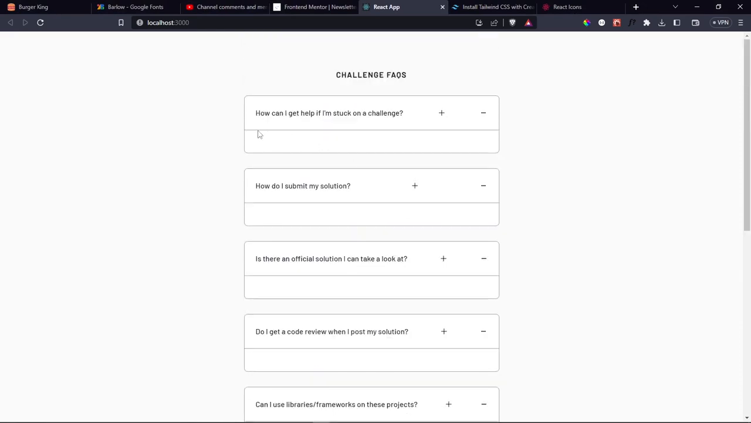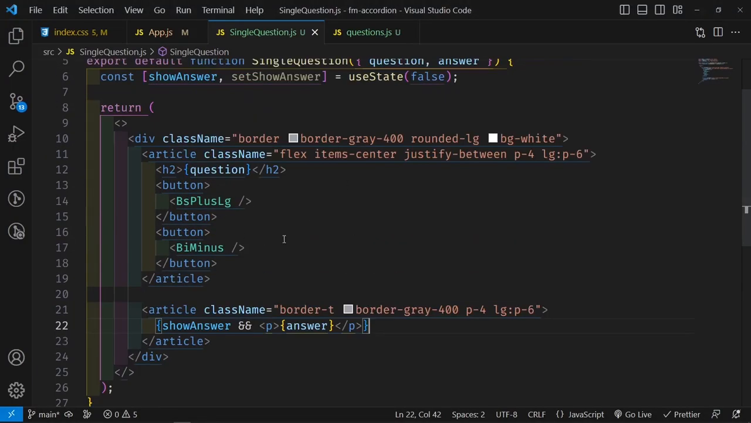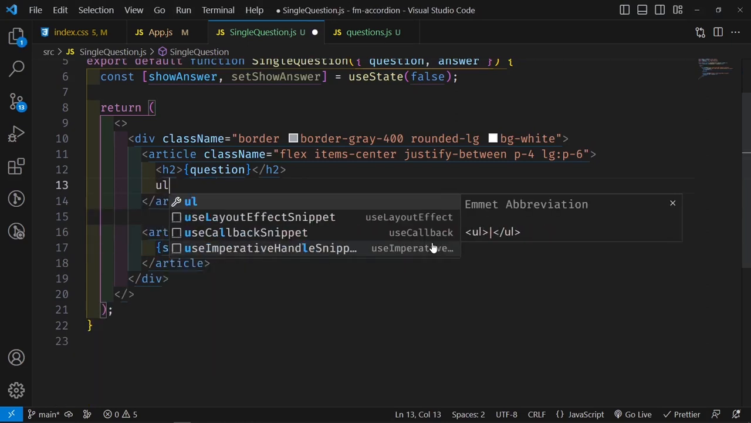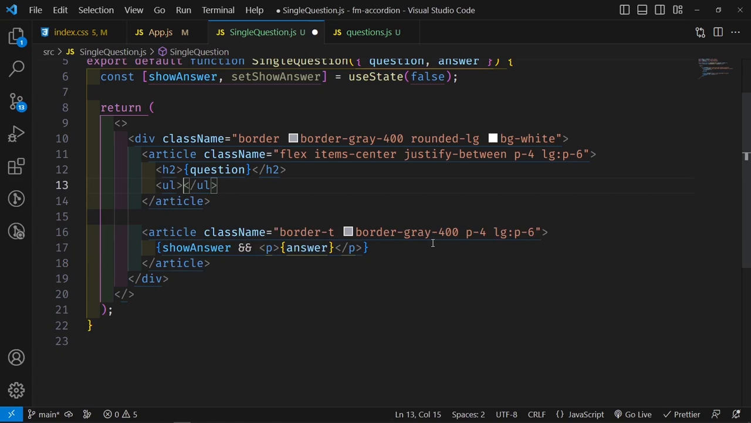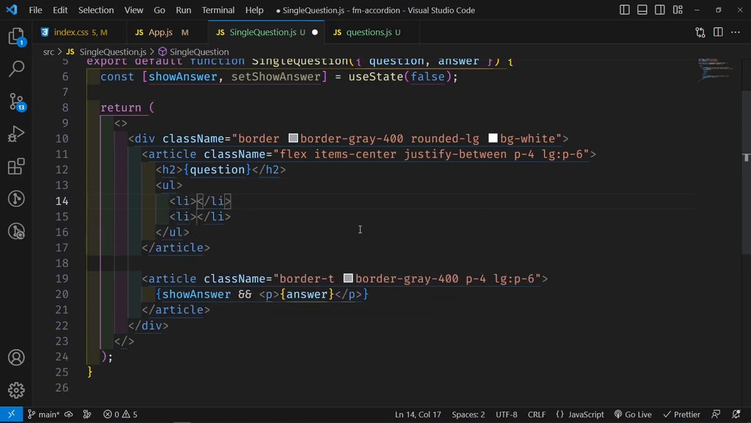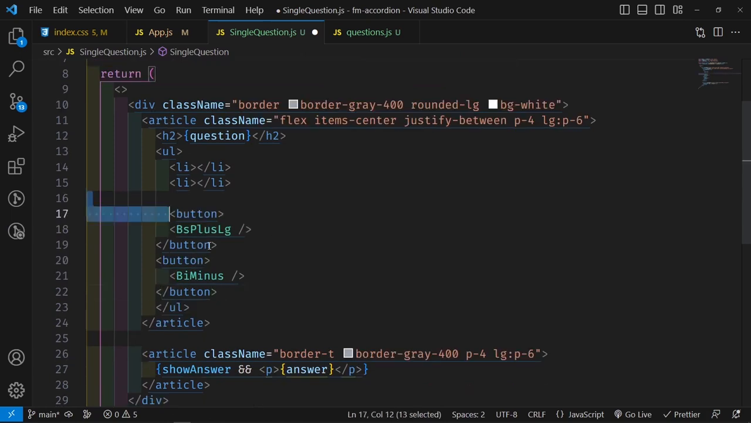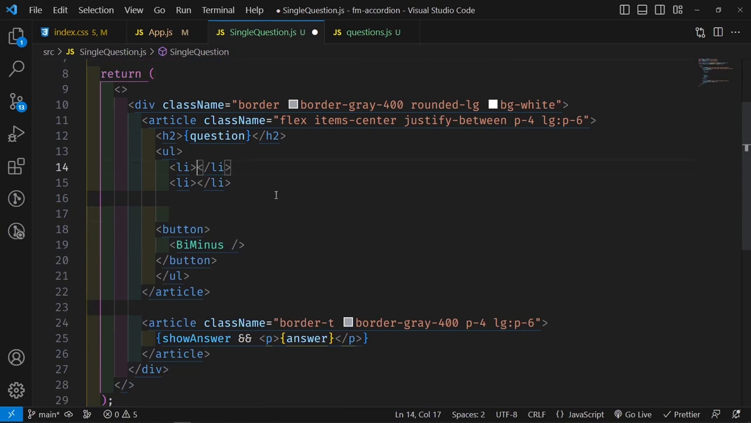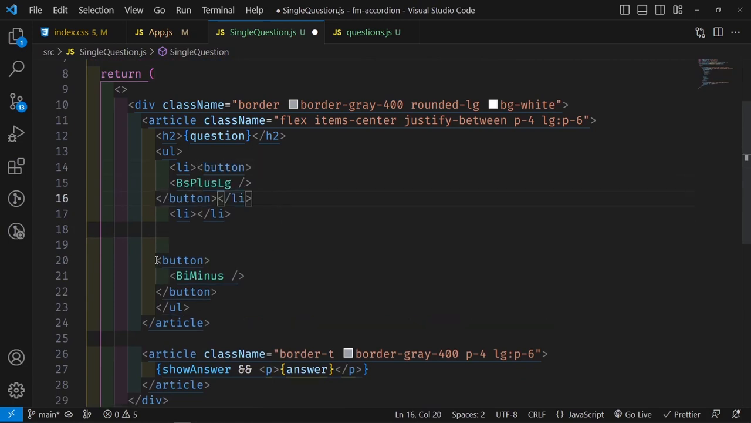Now obviously I'm just realizing that we have a few issues here. I hope we're going to be able to fix them. And then right here now, instead of rendering two buttons, what I'm going to do is cut them out, and then render a UL, another list with two list items. Let me paste these buttons somewhere here so that I don't forget how they're structured.